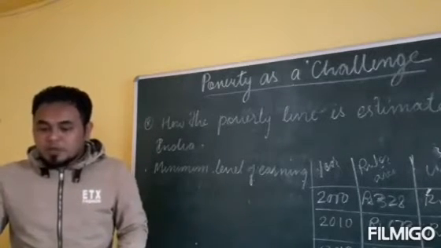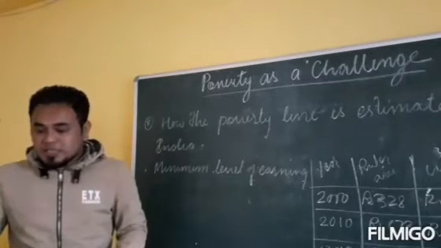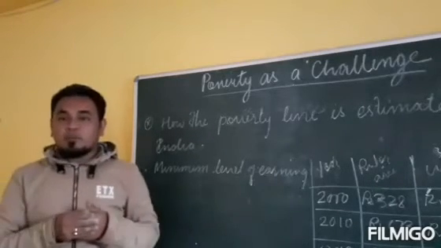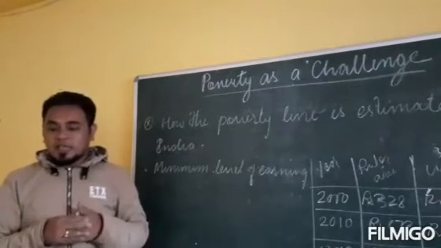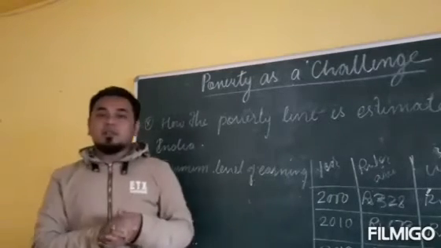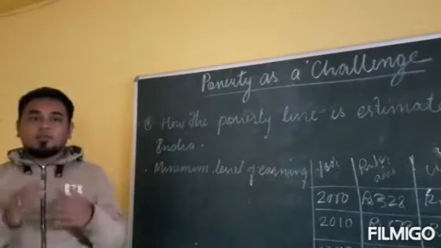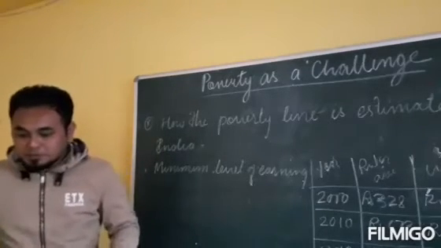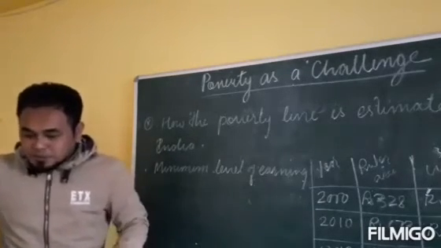The most common method of determining poverty is income or consumption level. So we can determine the poverty level of a country by looking at the income level and the consumption level of the individuals living in that country.